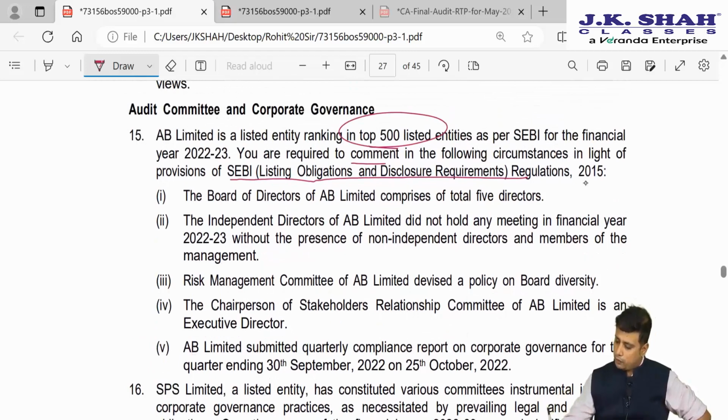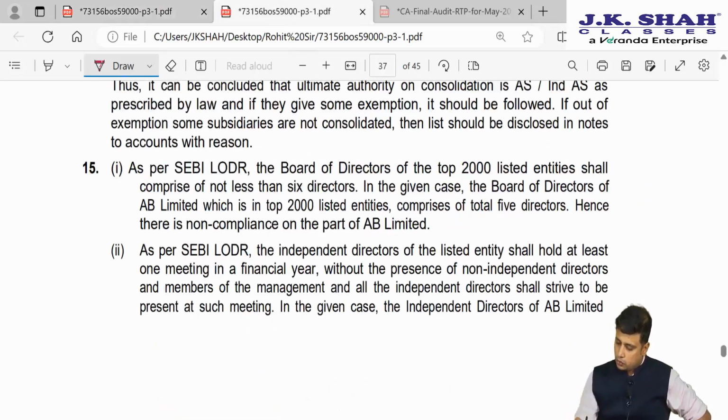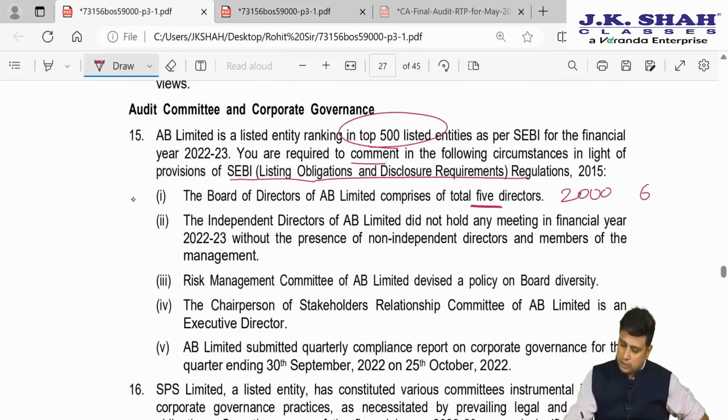See, if you are a part of top 2000 listed entities, then you need to have at least 6 directors. However, they have appointed only 5. So, as per the SEBI LODR, if you are a part of top 2000, you need to have how many directors? 6. However, they have 5. So, this is a non-compliance. Next, the independent directors did not hold any meeting in the financial year without the presence of non-independent director. They should meet at least once without the non-independent directors.